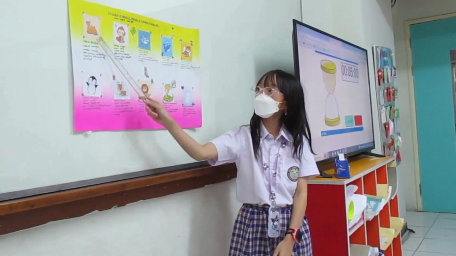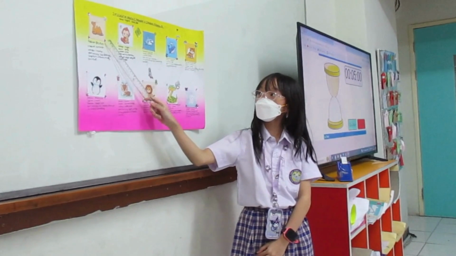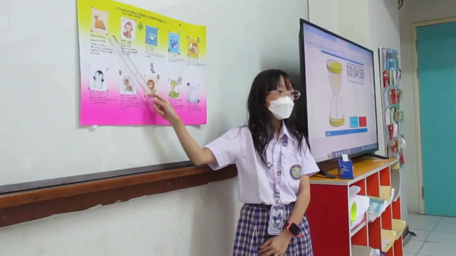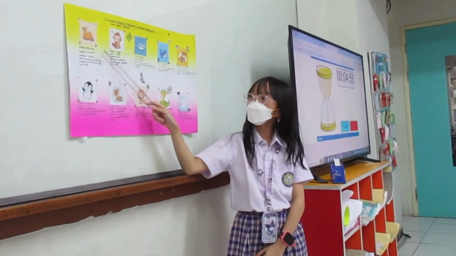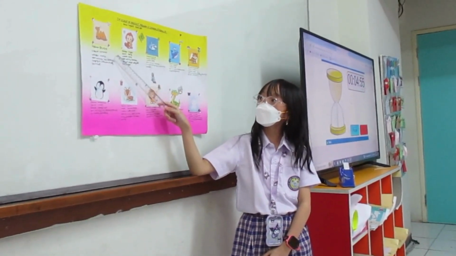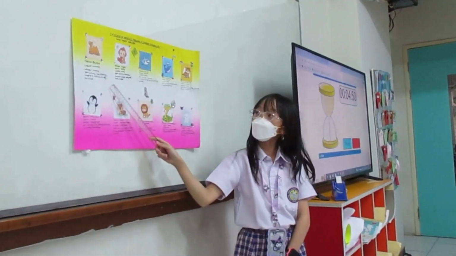One is camel. The habitat of a camel is in the desert. And the season is summer. Summer is the hottest season. And the weather is sunny. The sport activities in summer are gardening, camping, bird watching, and baseball.